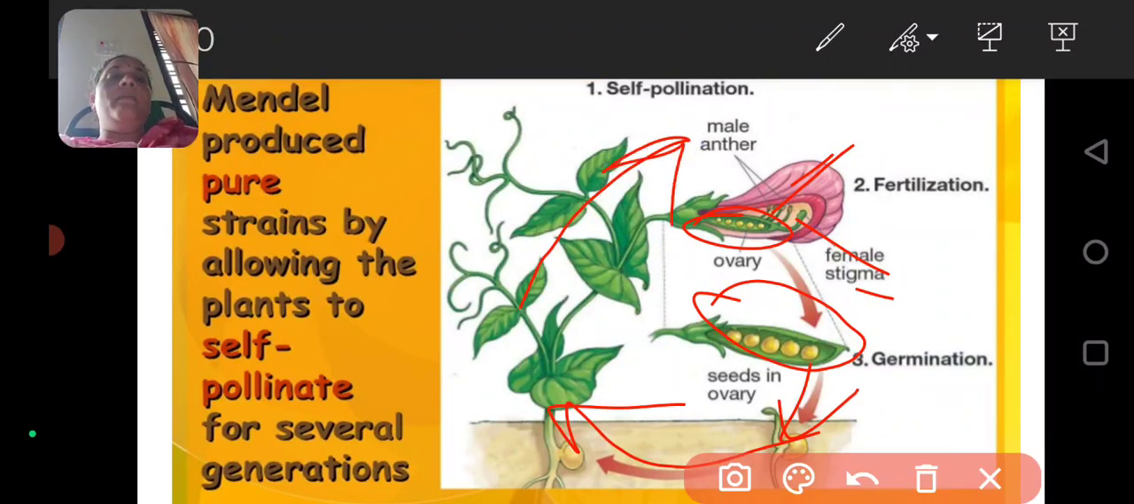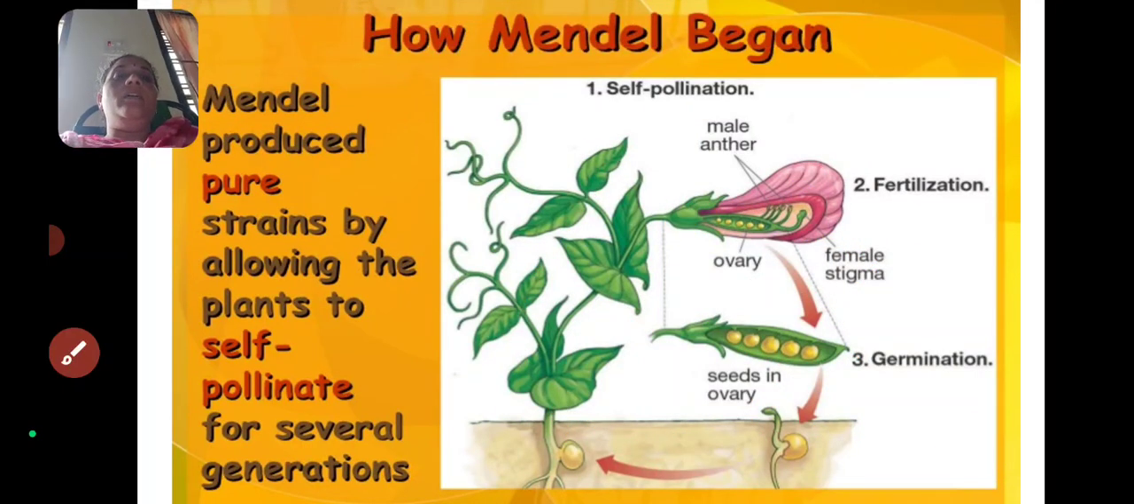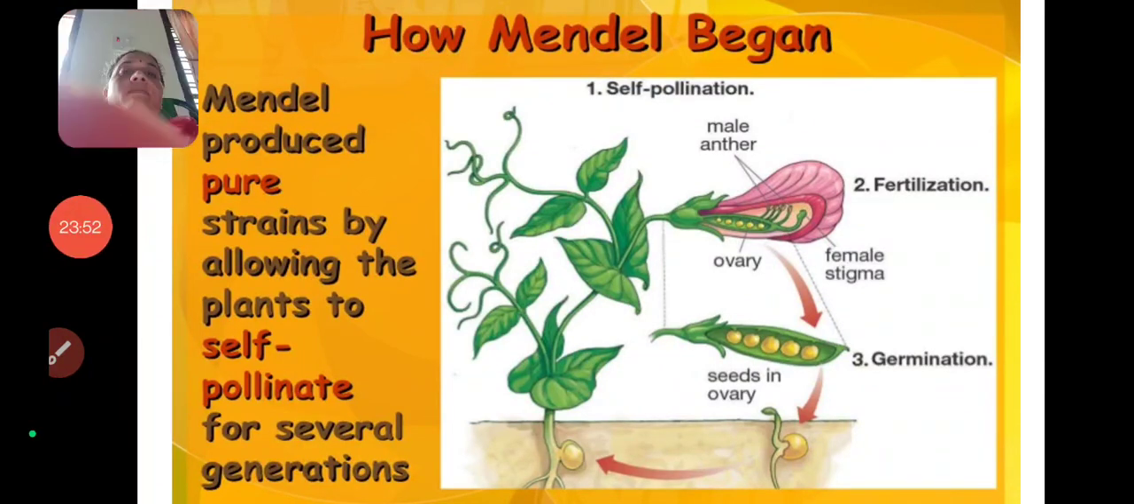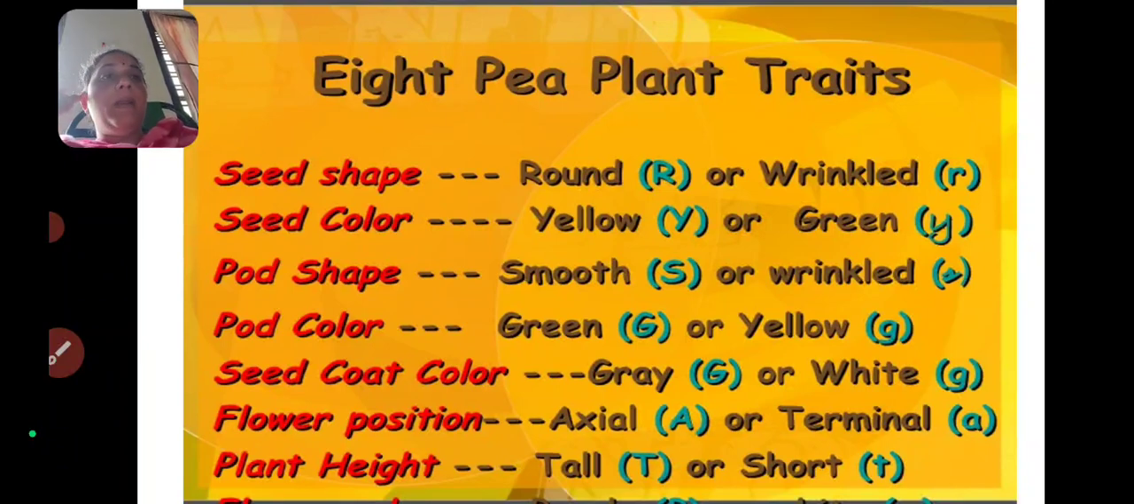Then from the male anther, the female stigma takes the pollen grains into the ovary, and fertilization takes place. After the fertilization, the seeds will be formed. After sowing the seeds on the soil, the seeds will germinate and produce a pea plant. So this is a self-pollination technique. Here Mendel produced pure strains by allowing the plants to self-pollinate for several generations. A pea plant has different traits. There are eight pea plant traits.